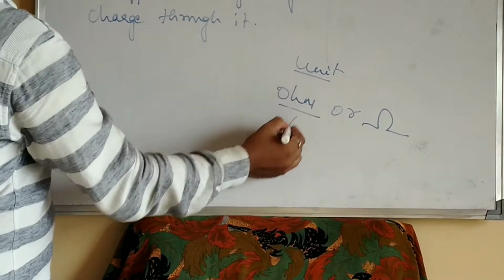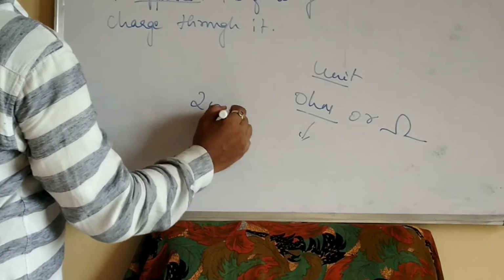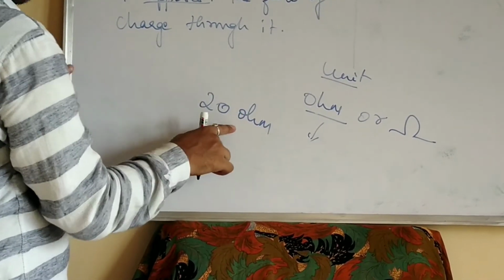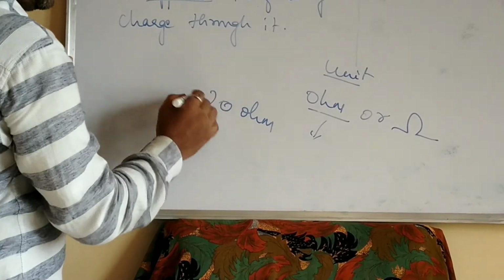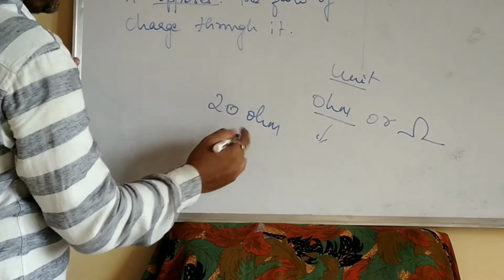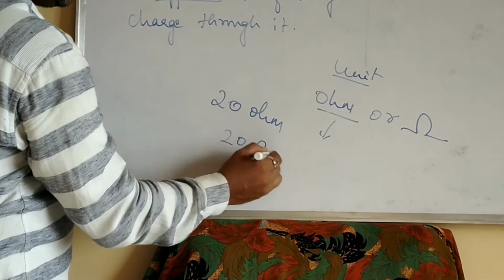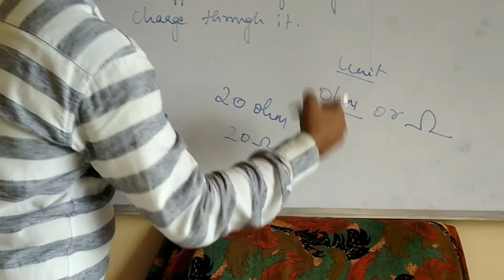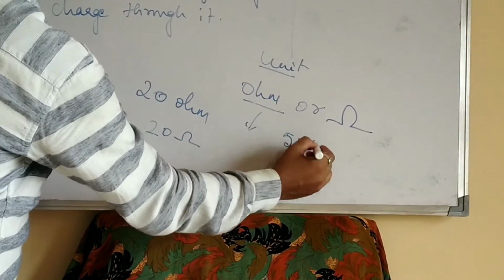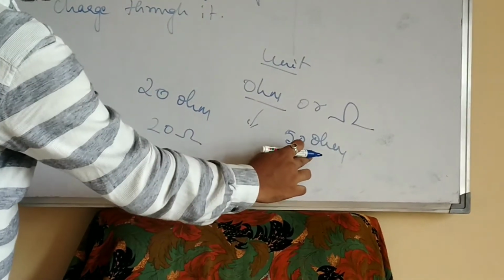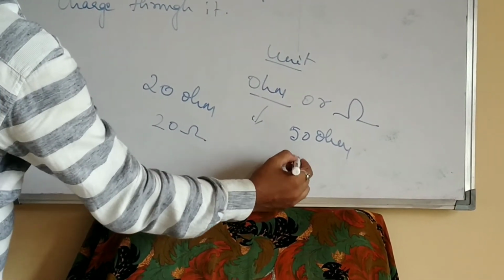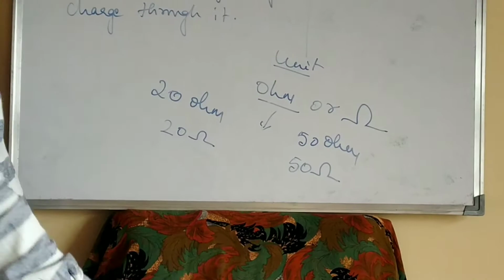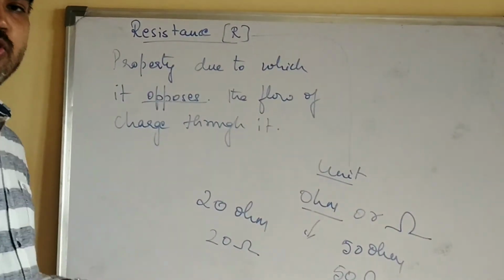Now see here, for example, if I give 20 ohm, this way of writing is also correct. Even if you write it like this, it is also correct. Or else 50 ohm, this is correct, as well as this is also correct. So the unit of resistance is ohms.